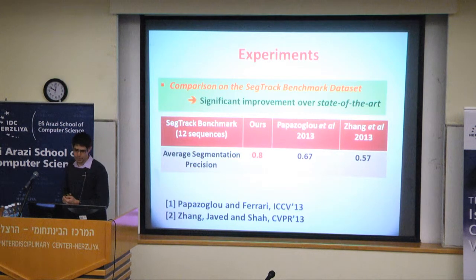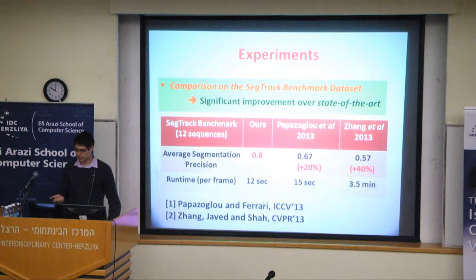So we are able to get significant improvement over state of the art, and get a very high number in the measure of average segmentation precision. In fact, we got 20% relative improvement over Papazoglou and 40% better than Zhang. Okay? And in runtime, we were also very fast. We were able to perform it in 12 seconds, even less now, and it's competitive with Papazoglou and much faster than Zhang, as you can see here.